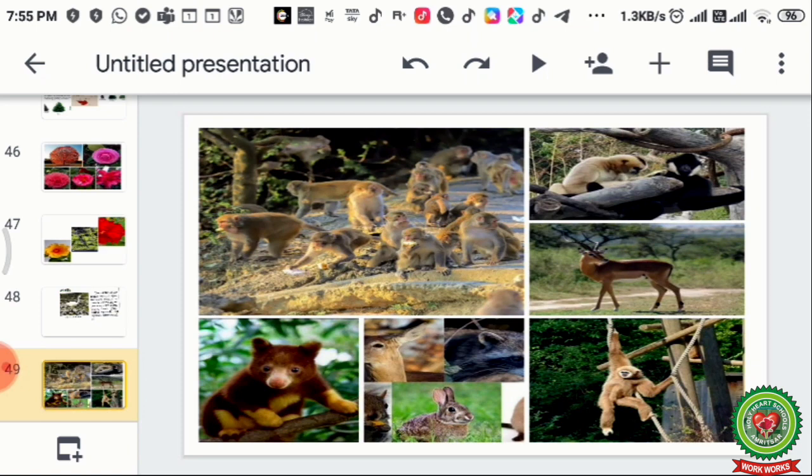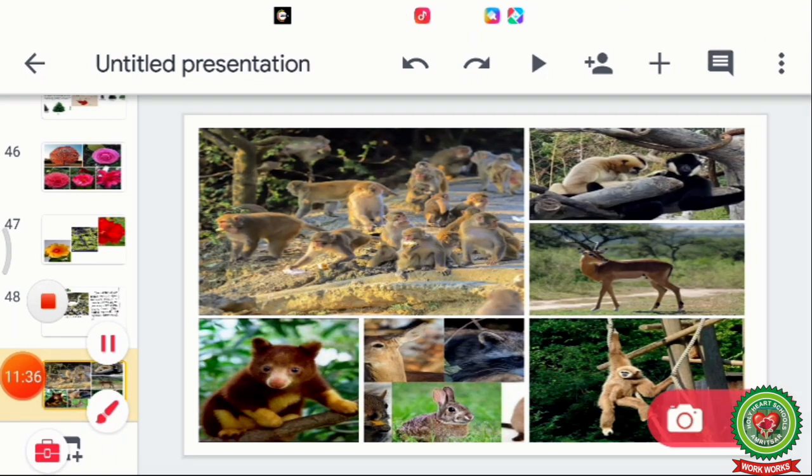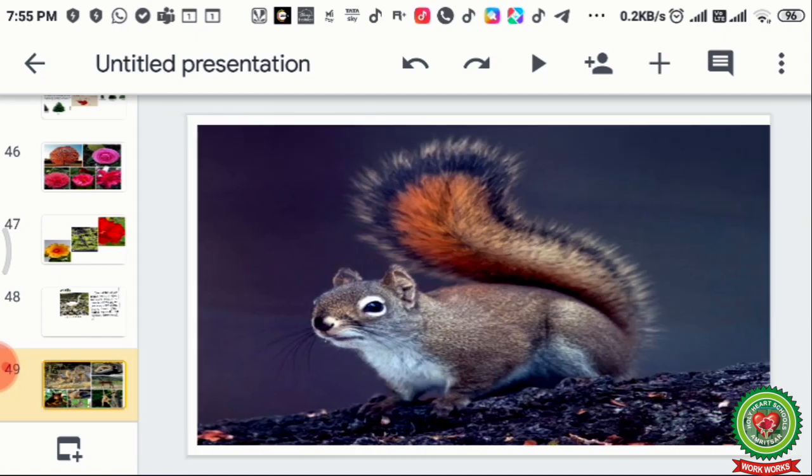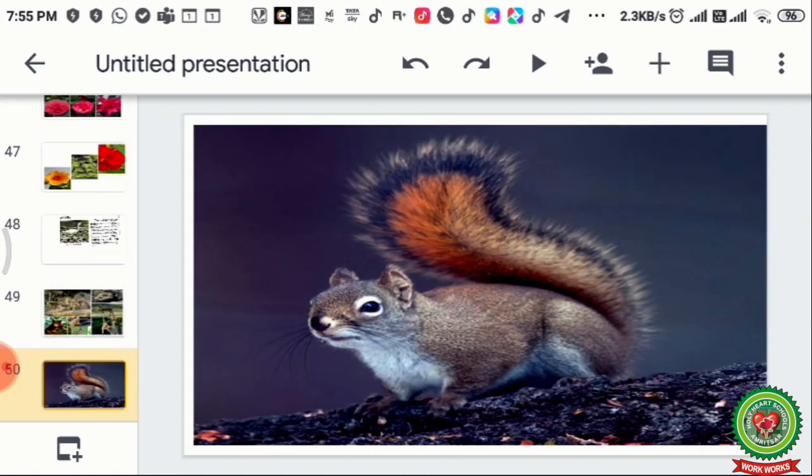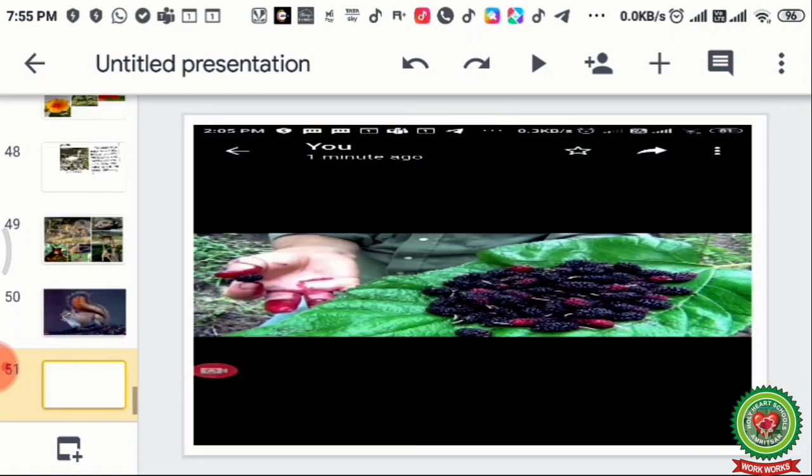Like you can see, monkeys are over here. Then we have got the deer. This is also a monkey. This is a rabbit. This is a bear, which is found over here in the China type of climate. This is a squirrel. The squirrel is known as the grey timber squirrel, which is a speciality of the China type of climate.